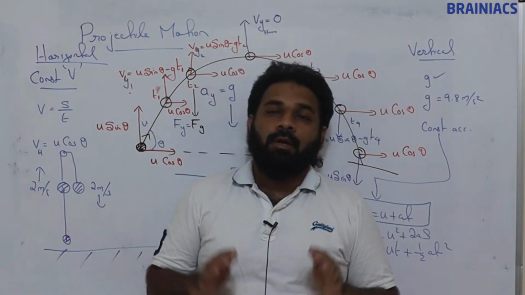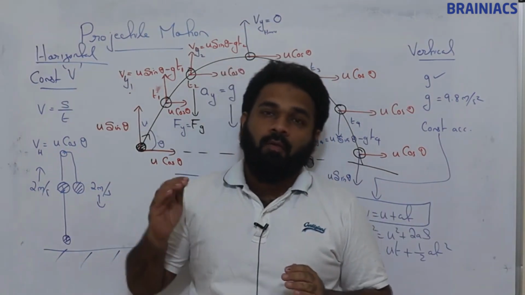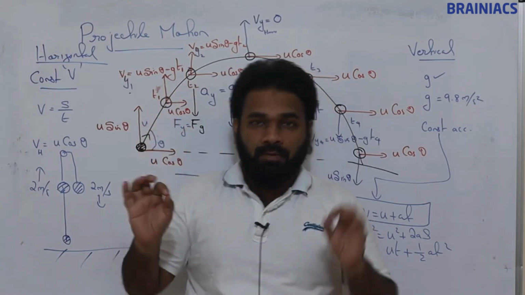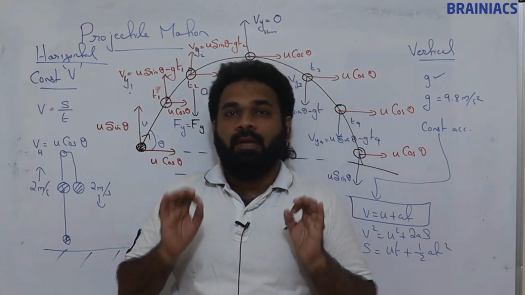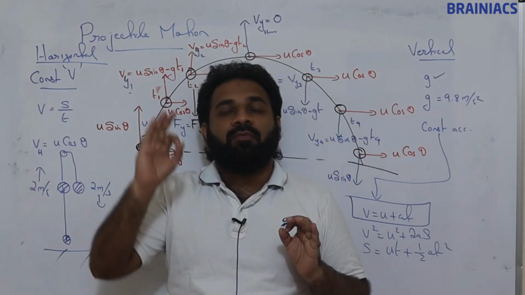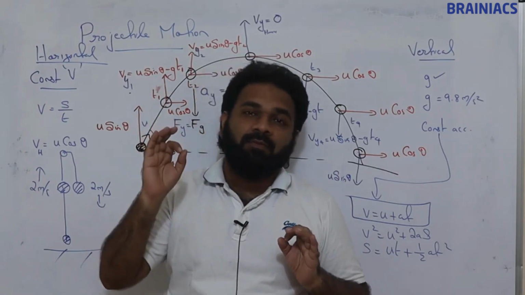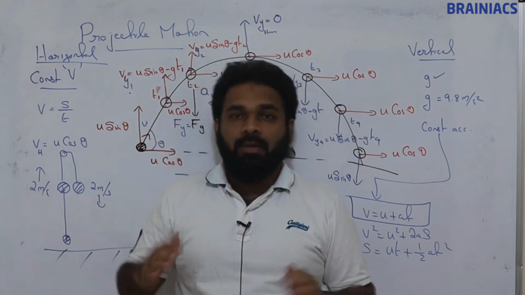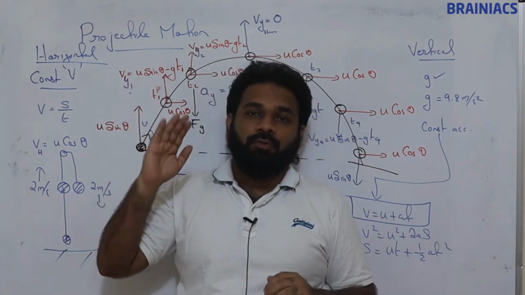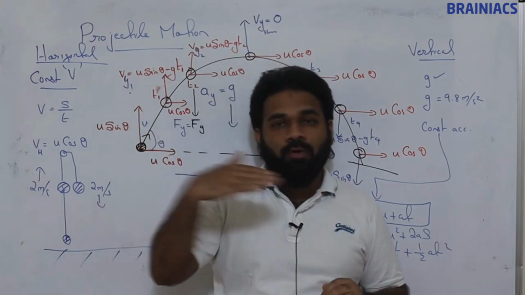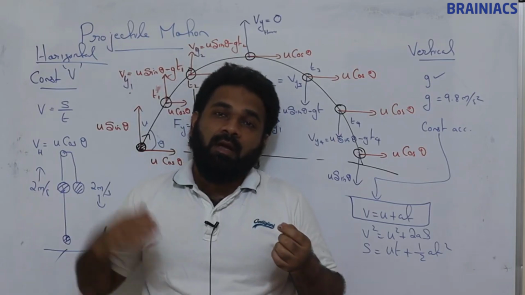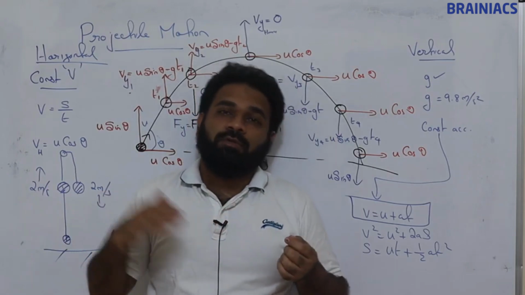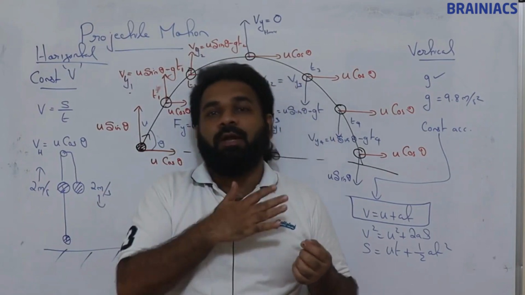So students, in order to find vertical quantities, we will select the type of motion and use vertical initial velocity, vertical displacement, and vertical acceleration; time is common for both. In order to find horizontal quantities, we consider horizontal initial velocity, horizontal displacement, horizontal acceleration.